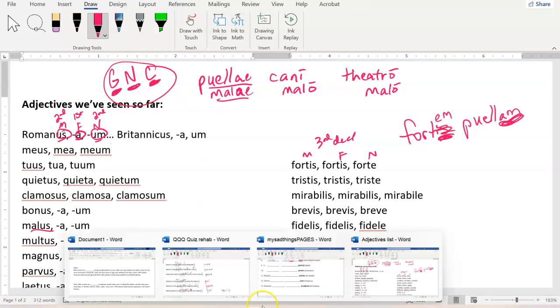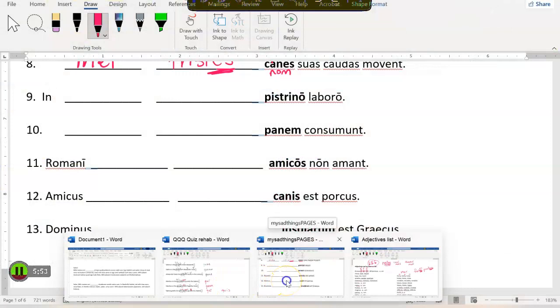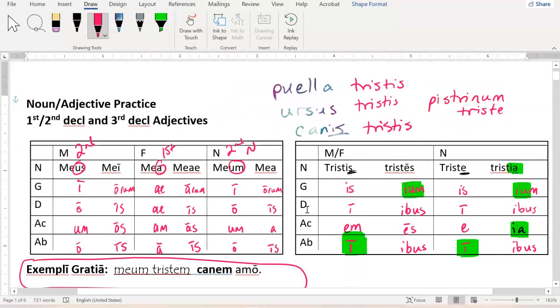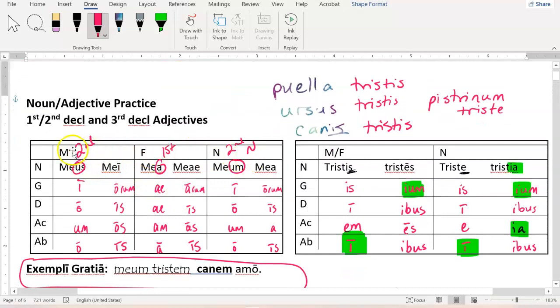So our notes page from class today recapped a couple of things. We looked at the top at an example of a 2-1-2, or a first/second declension adjective, right? Borrowing those us, a, um endings for masculine, feminine, and neuter nouns. And we also looked at tristis as our example of a third declension adjective that goes tristis for masculine, tristis for feminine, and triste for neuter.